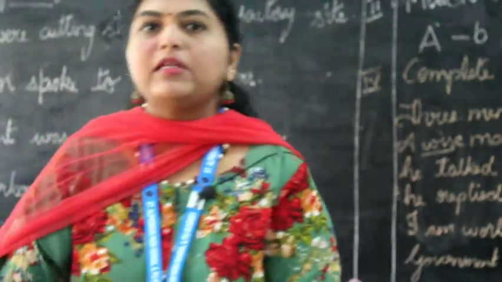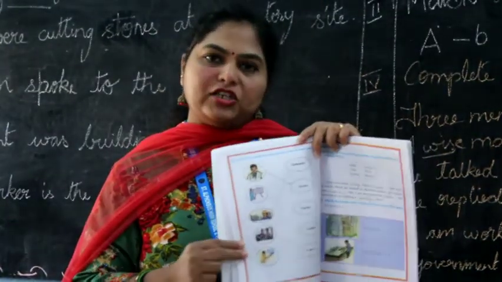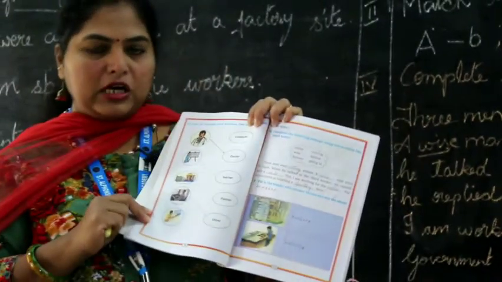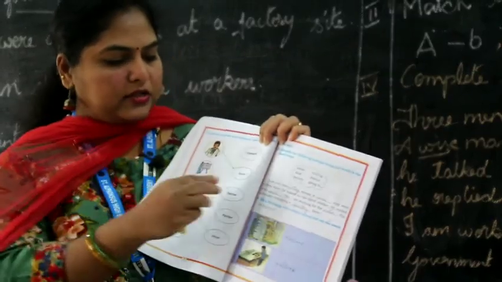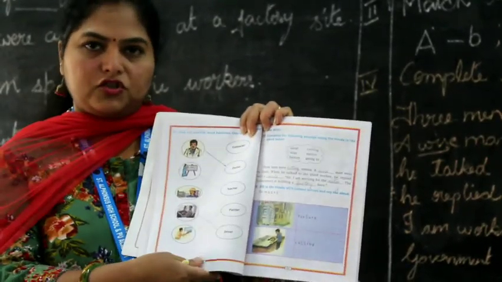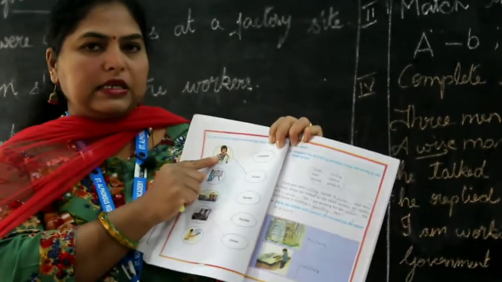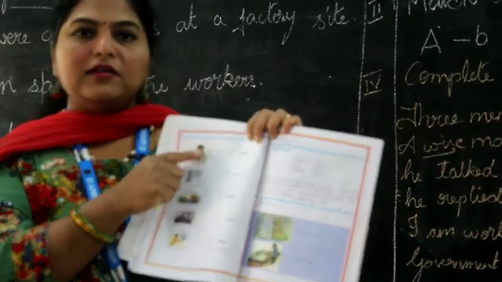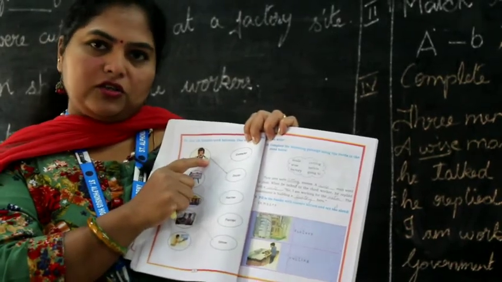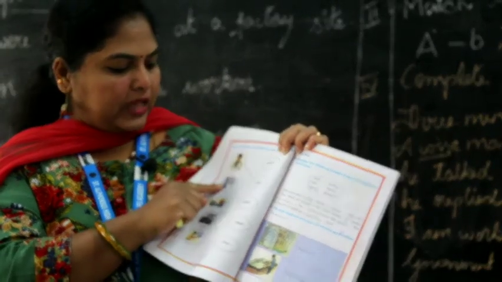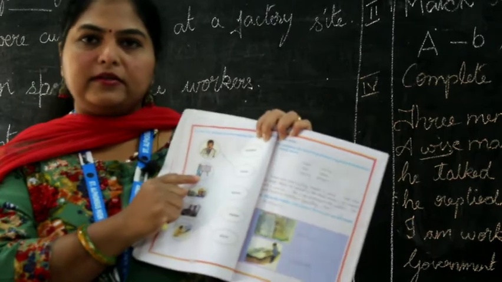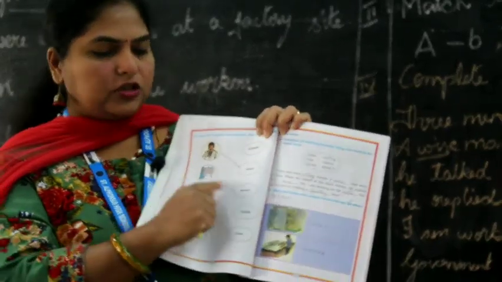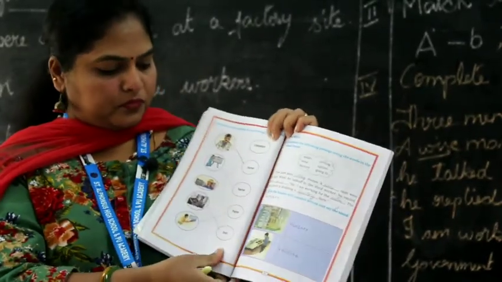Once we know them, then we will be able to match this. So I want you children to go through it and match. Now I'll just give you also just a gist of it. So who is he? He's wearing a white coat with a stethoscope around his neck. Is a doctor. So it's already done for you. And this man is a board, and the lady standing here is a teacher. So teacher, you have to draw a line to match the teacher.